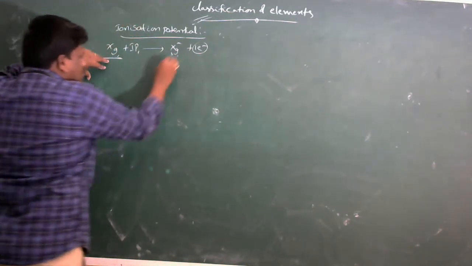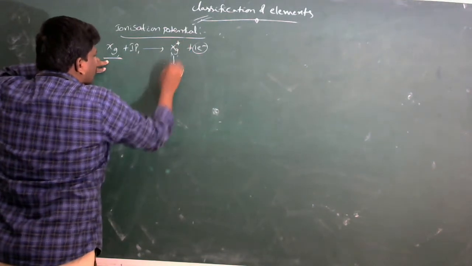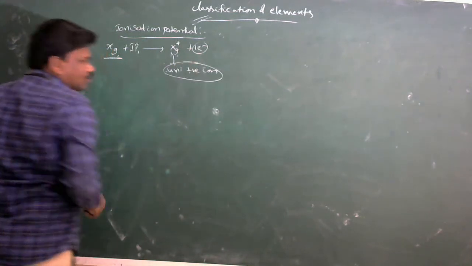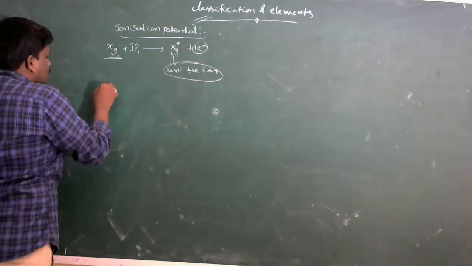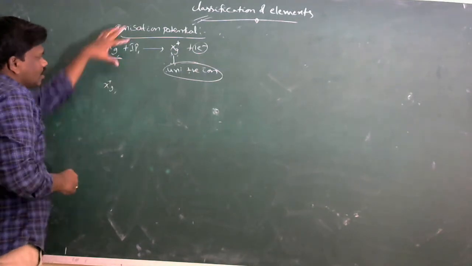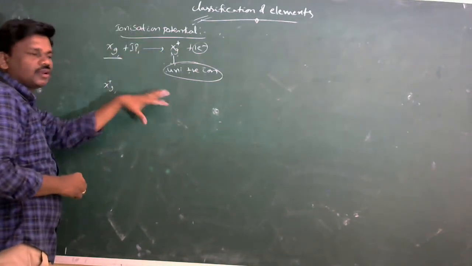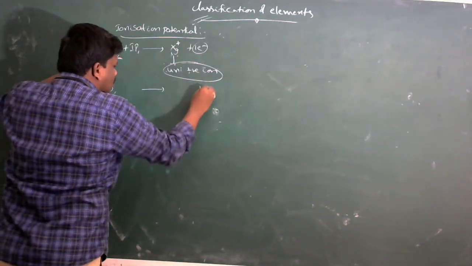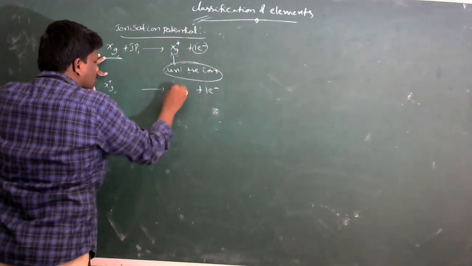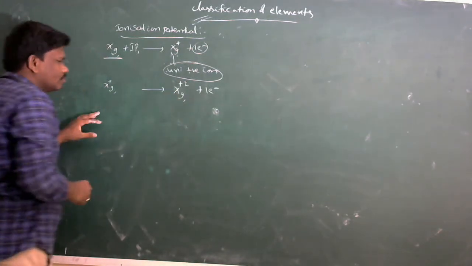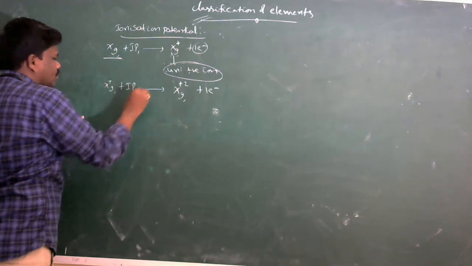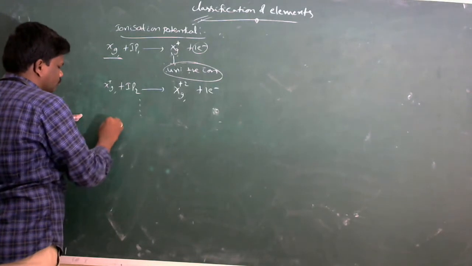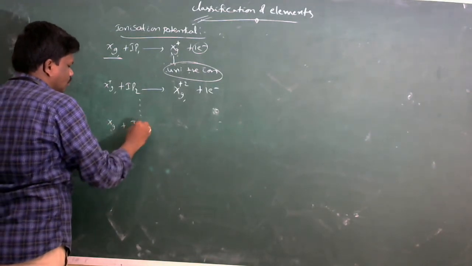This gives a unipositive ion. The amount of energy required to remove another electron from the unipositive ion gives X plus 2, and this is called IP2, and similarly, and so on, IPn.